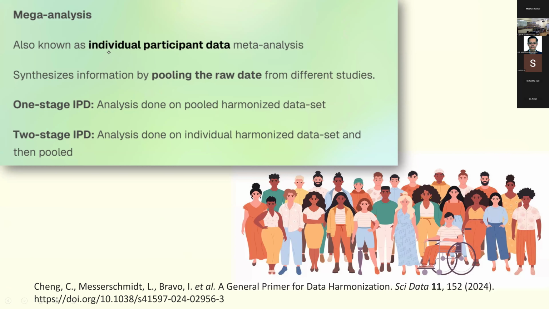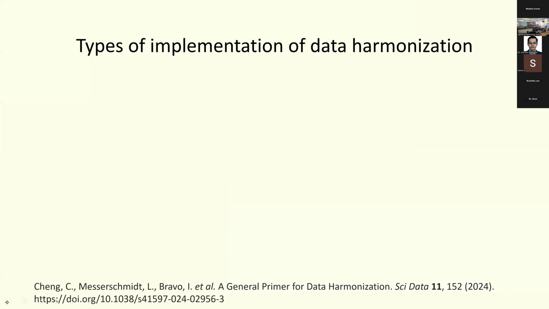Another method of data harmonization is mega-analysis. This is also known as individual participant data, where you actually pool the results of individual patients from different studies. So one-stage IPD is when you do the analysis on a pooled harmonized data set. Two-stage IPD is analysis done on individualized harmonized data sets and then it's pooled.